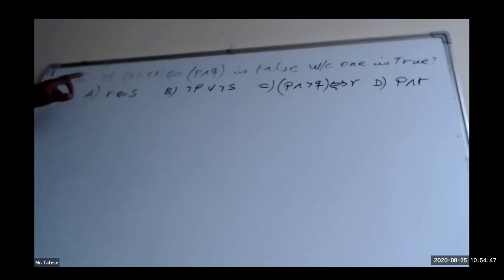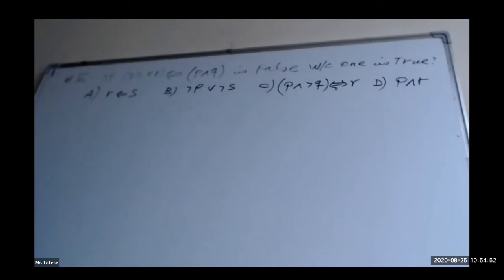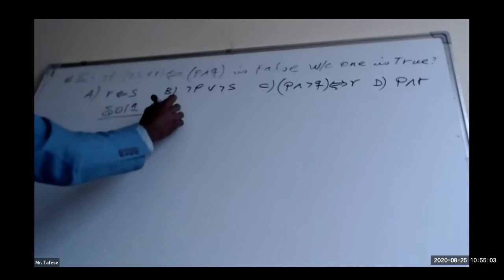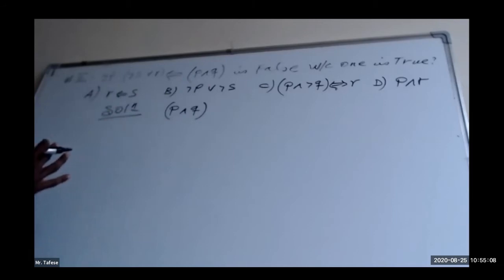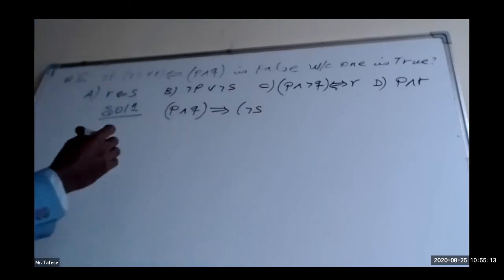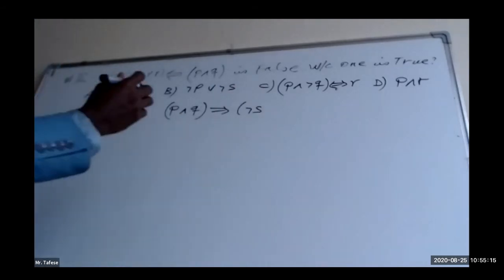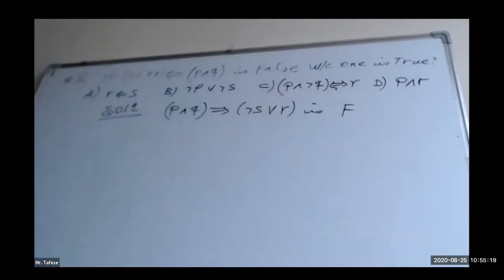Now, attention, here an implication with an inverted arrow is given to be false. This is our given condition. Now, let us rearrange it in the formal way of writing the solution. The solution in the formal way is that P and Q, this one comes first, implies negation of S or R, is given to be false.